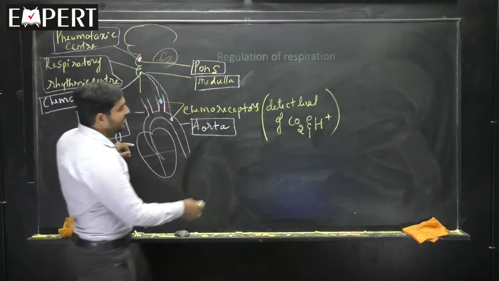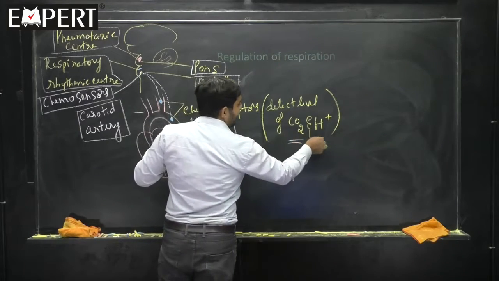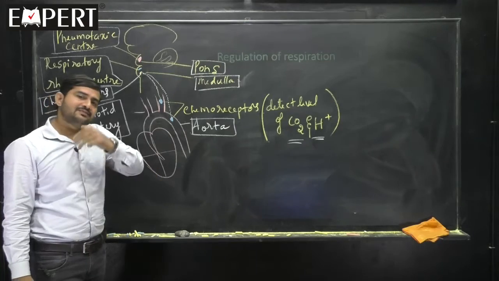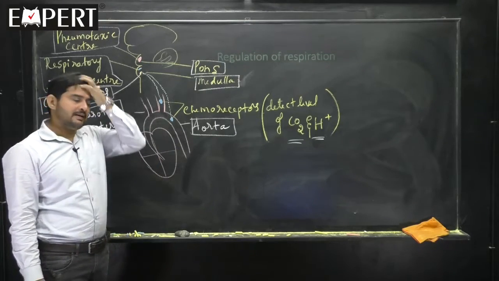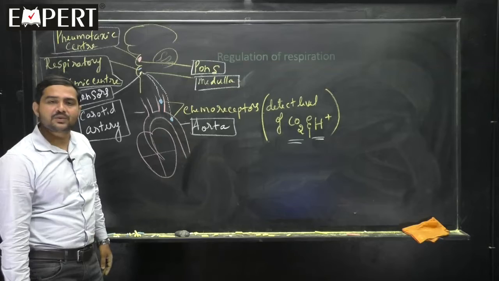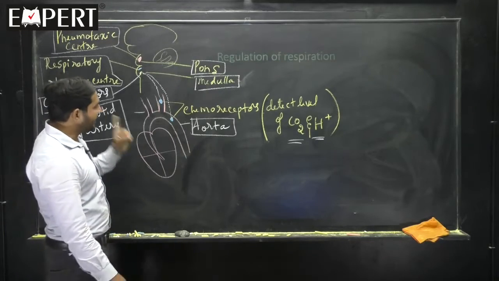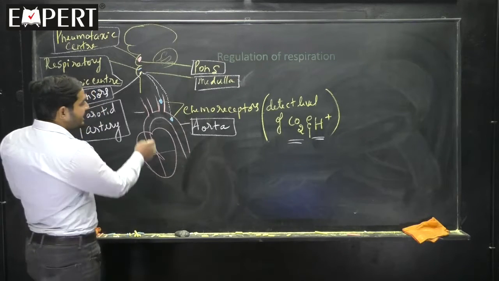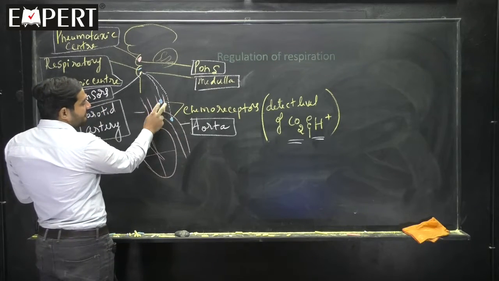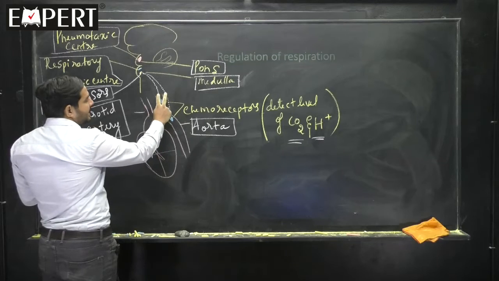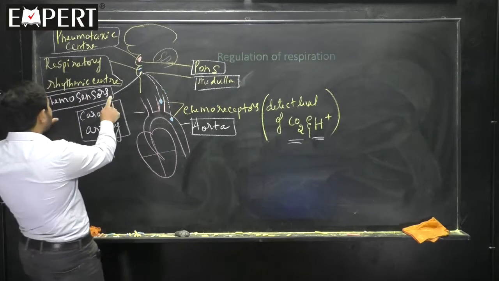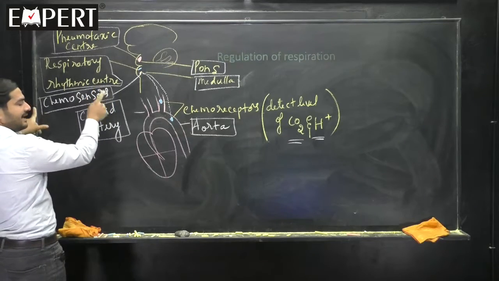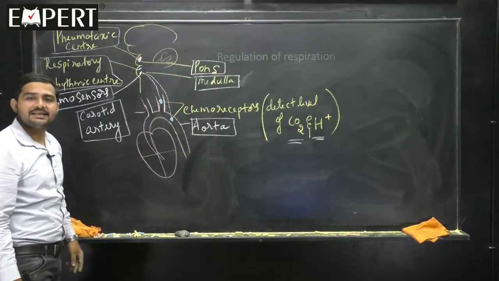Whenever the level of CO2 and H plus is increasing, because whenever the CO2 increases, H plus will anyway increase, because the CO2 will dissociate to form H plus, that message will be sent by this neuron to the chemosensors. So the chemosensor will understand that CO2 and H plus has increased.